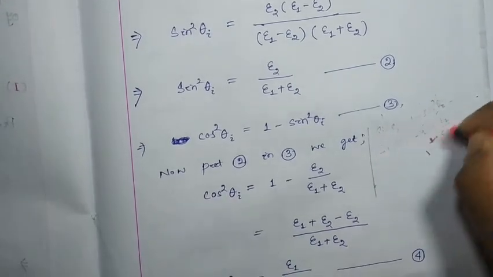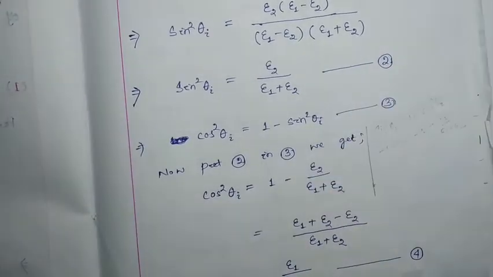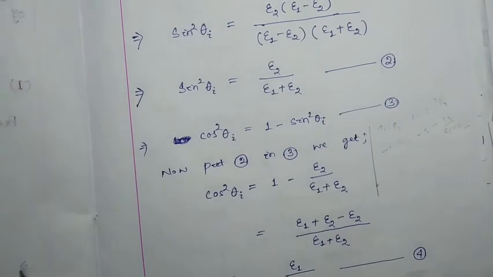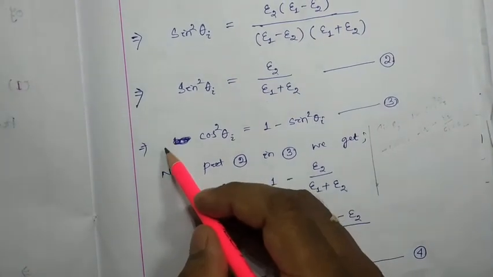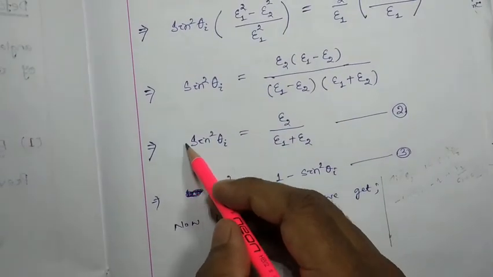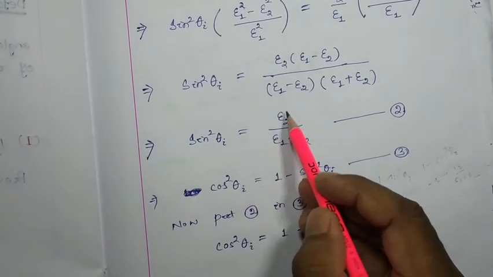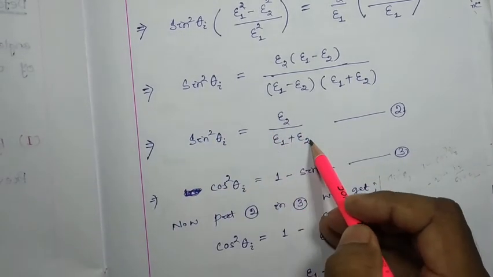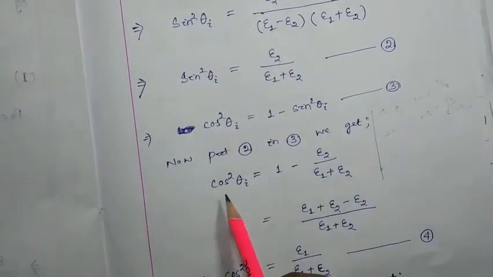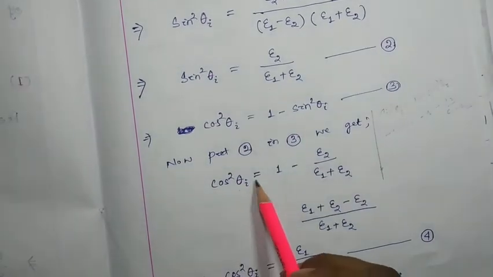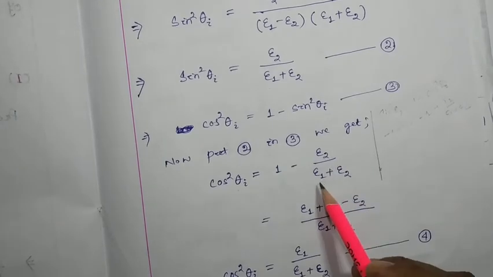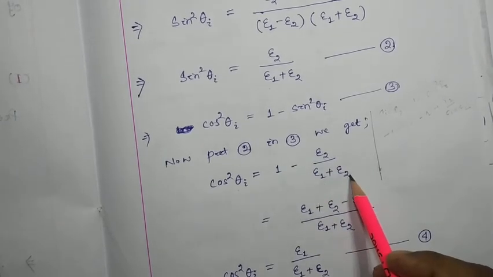Or you can consider in this way that you just put 1 minus here, 1 minus here. So 1 minus sine square theta I, 1 minus epsilon 2 by epsilon 1 plus epsilon 2. So 1 minus sine square theta will be nothing but cos square theta I equal to 1 minus epsilon 2 by epsilon 1 plus epsilon 2. Okay.